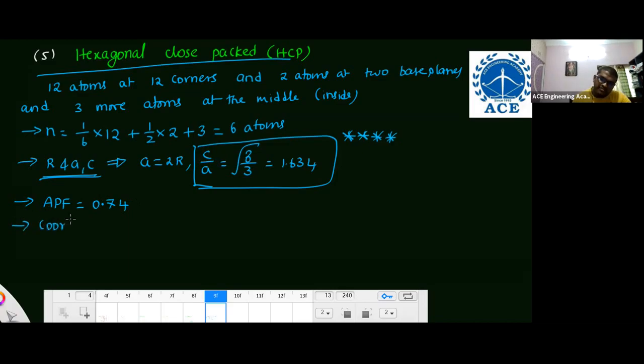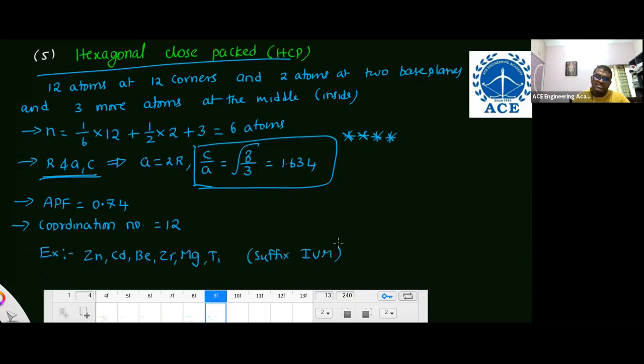Then coordination number is 12. And finally, examples of this hexagonal close packed structure are zinc, cadmium, beryllium, zirconium, magnesium, titanium. Just remember the suffix mium, but don't consider aluminum, sodium like that. So these are the 5 structures you have to remember. I'll guarantee 1 question from these 5 structures, 2 marks. Easy, direct questions they will ask you.